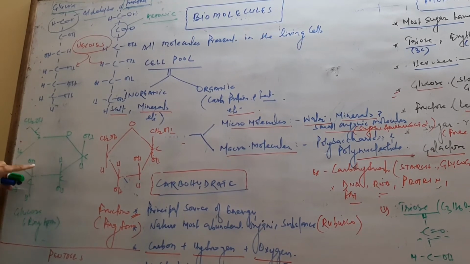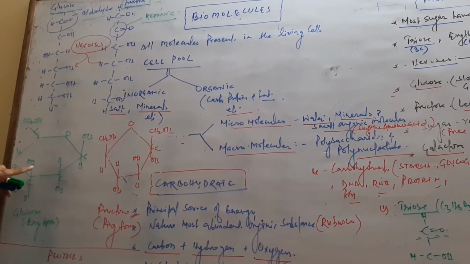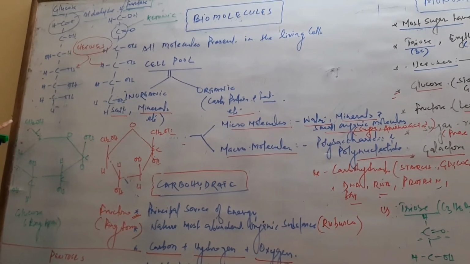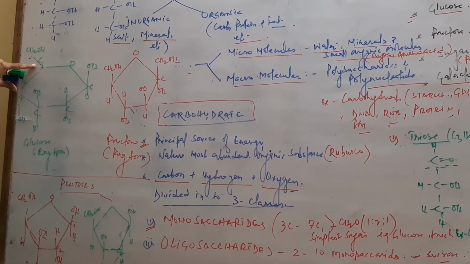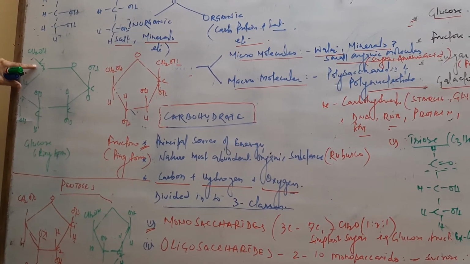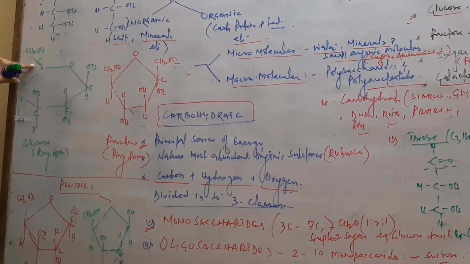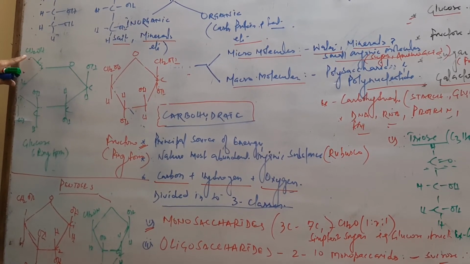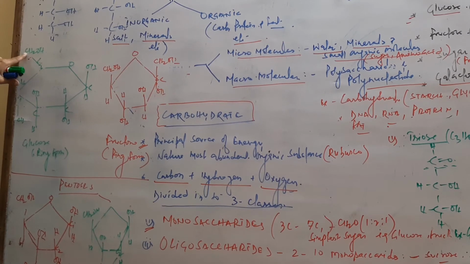Now we come to the cyclic ring structure. This is the structure of glucose. This is the pyranose ring form. Furanose ring is the one where the last carbon, which contains the CH2 group, is outside the ring. Here is the ring, and the last group is outside the ring.